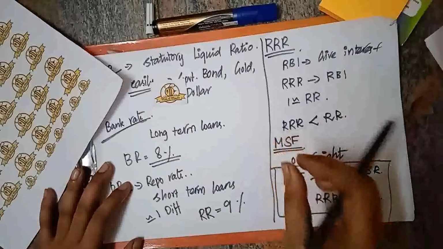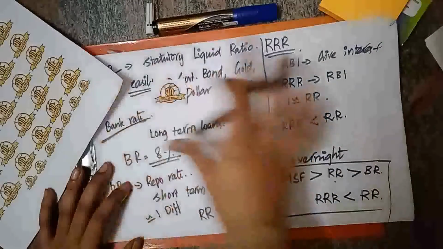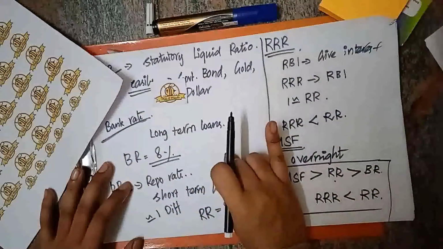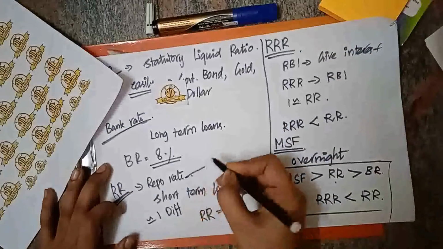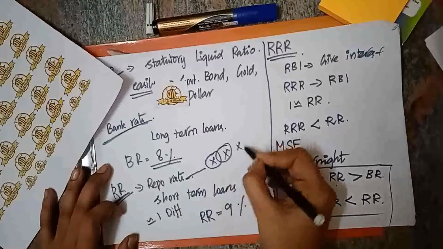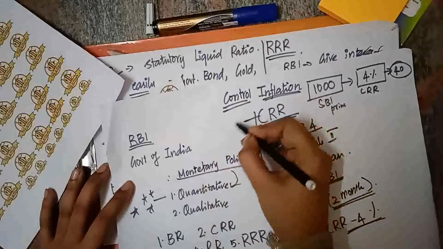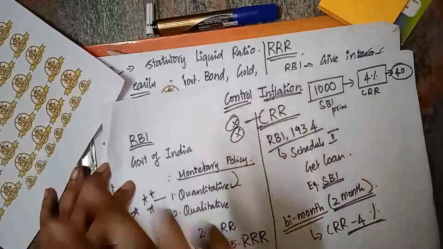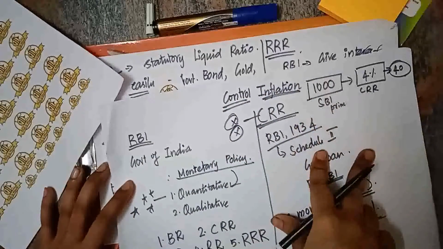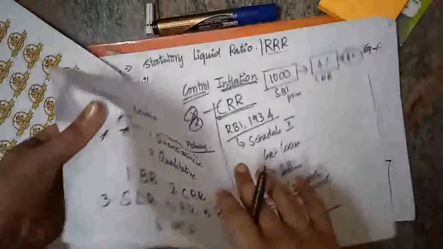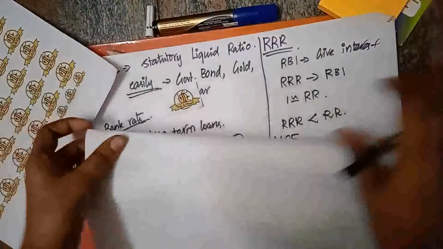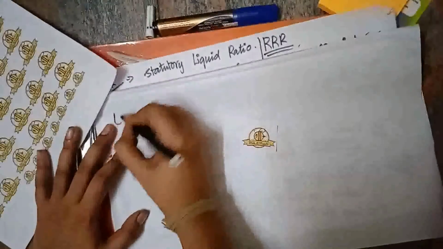The major things used to control inflation here are the cash reserve ratio and the repo rate only. So repo rate is an important tool to control inflation, and the cash reserve ratio, which I have said first, is also one of the important tools to control inflation. So these two are the most important things to control inflation. Say, by increasing the cash reserve ratio we can control inflation. So how can we control inflation by increasing the cash reserve ratio?